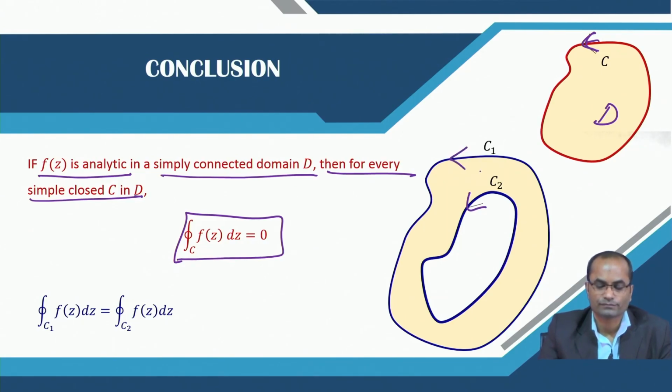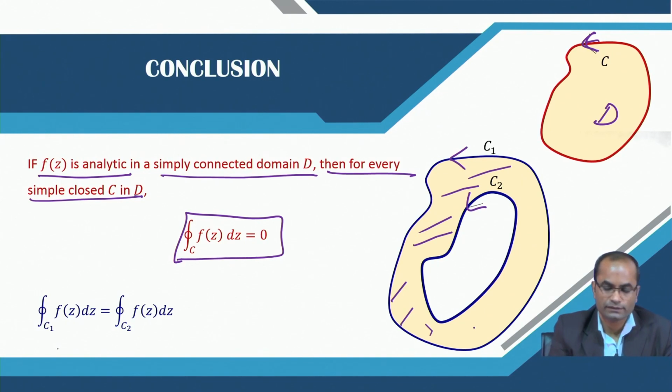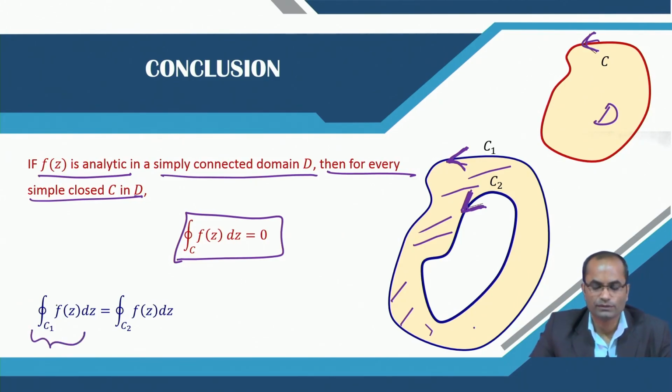If we take this multiply connected domain, where the orientation is anti-clockwise for both curves, then the integral of f(z) over C1 will be equal to the integral of f(z) over C2. This is what we have discussed, generalizing one more result based on the previous lecture.